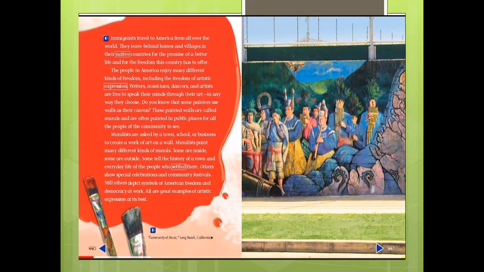So murals are found in every country, in every place around us, and every mural comes with a message. It's a talking wall. It's a wall which is giving you a message. Like for example, how do I know that this building is my school? Or this building is a hospital? This building is a cinema? How do we know that? Just by looking at the murals, just by looking at the paintings.